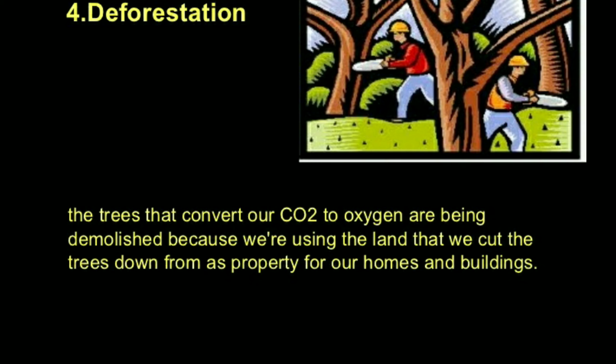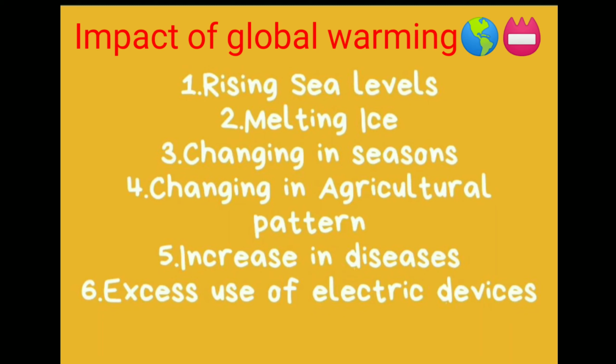Next we discuss the impact of global warming. These are the following impacts of global warming. First, rising sea level, melting ice, changing seasons, changing agriculture patterns, increase in diseases, and excess use of electric devices. So first we discuss the rising sea level.